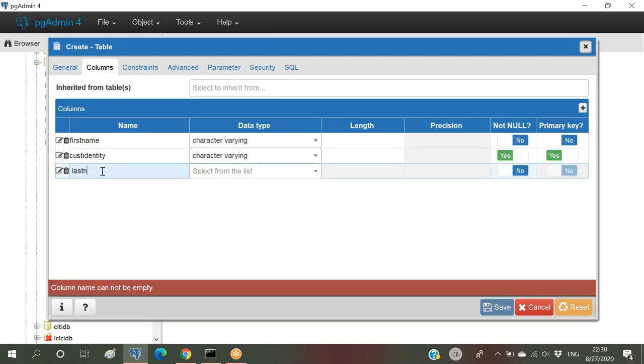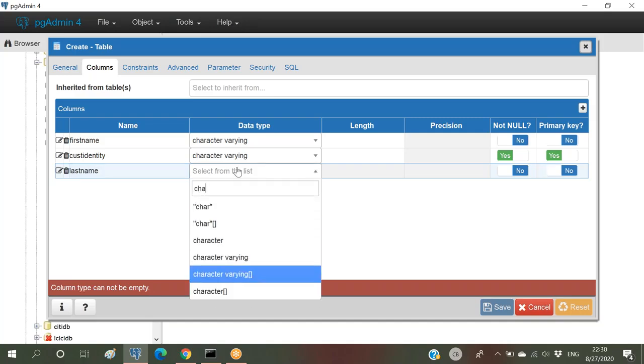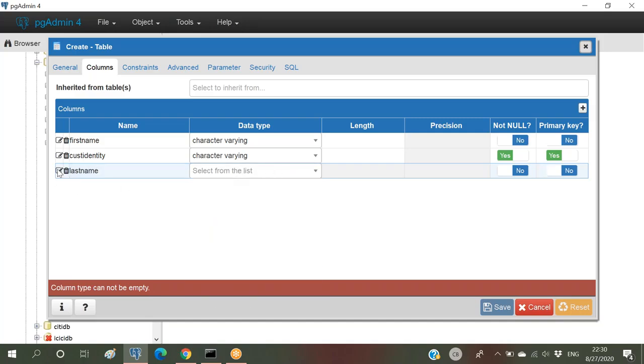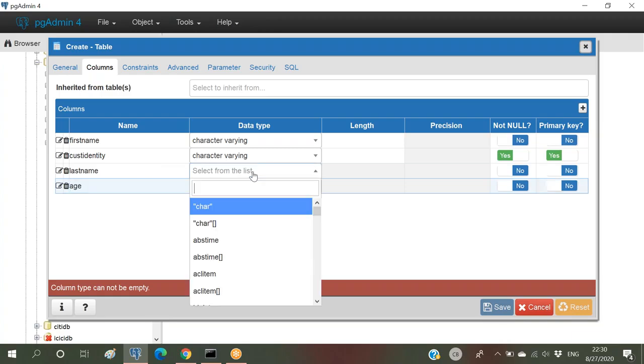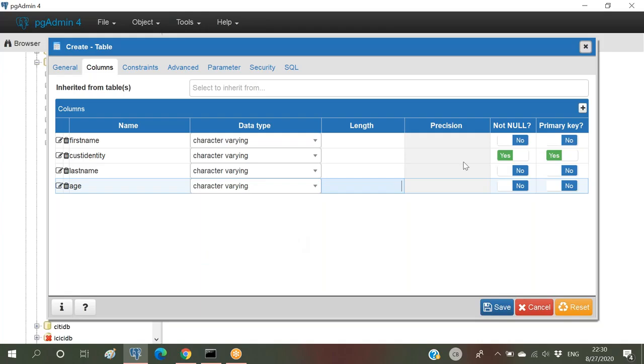I'm doing something like last name. And you can give something like age. This can be integer. Let me give a character for the